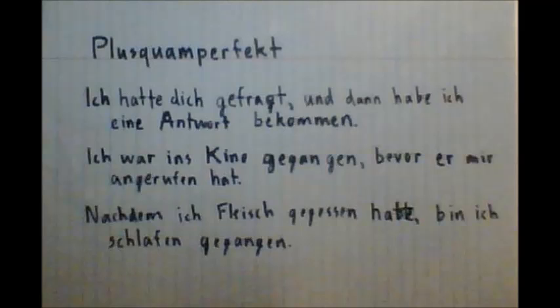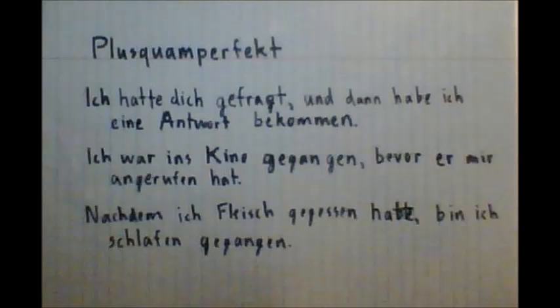Our next example is Ich war ins Kino gegangen, bevor er mich angerufen hat. Here, instead of using und dann, we use bevor, which means before, which refers to I had gone to the movies before he called me. Here, ich war ins Kino gegangen, because that happens first, is in the Plusquamperfekt, which we can see because war is used instead of ich bin.